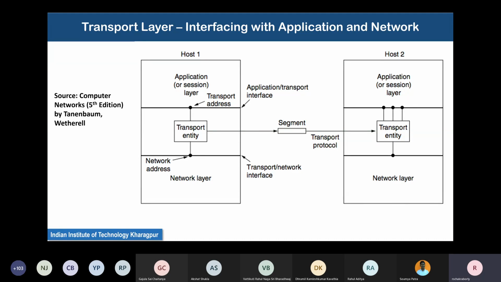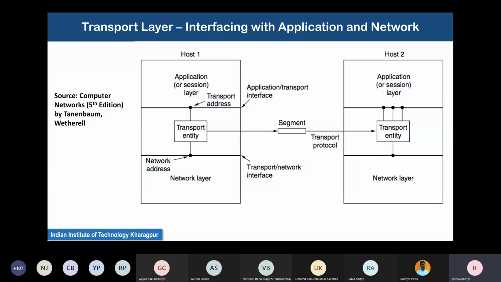The two transport entities are basically two processes which communicate with each other via TCP, the protocol that we will primarily study. It can be some other protocol also. Primarily two are popular, TCP and UDP, but TCP is what we will primarily study because UDP, we will find later on, is just a very simplified version.